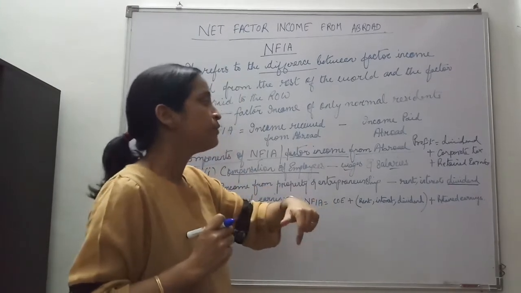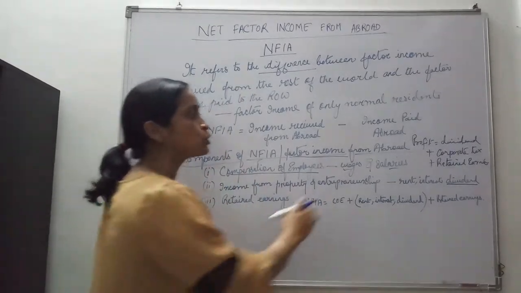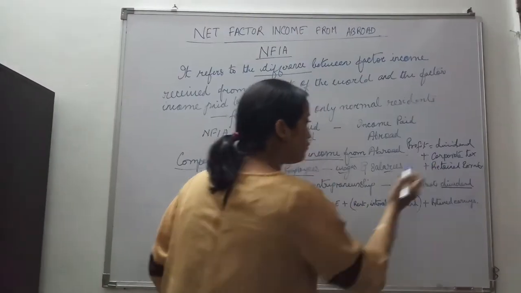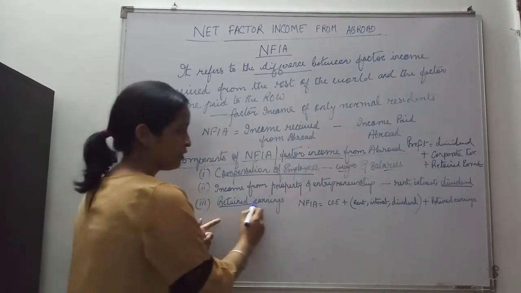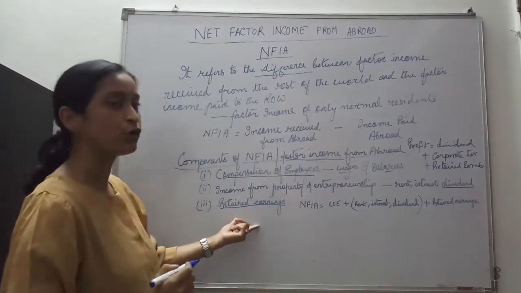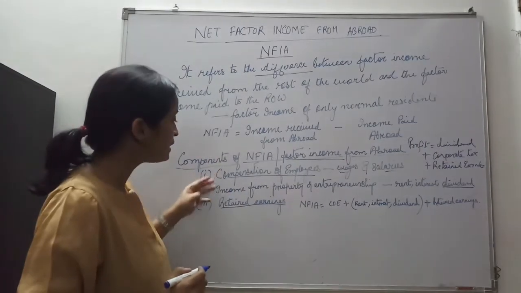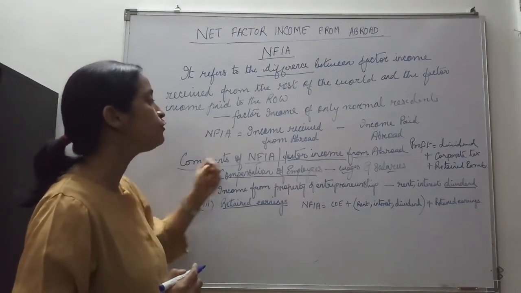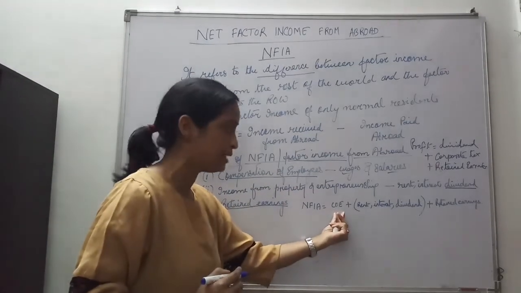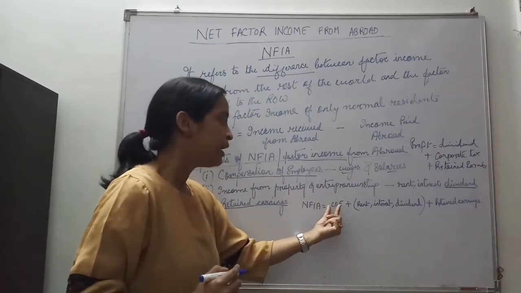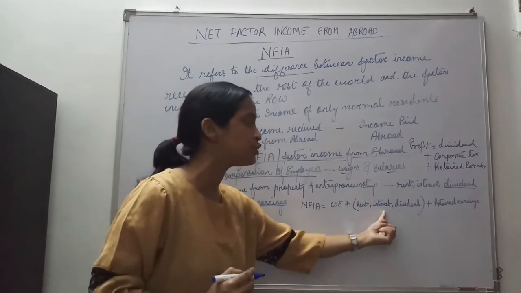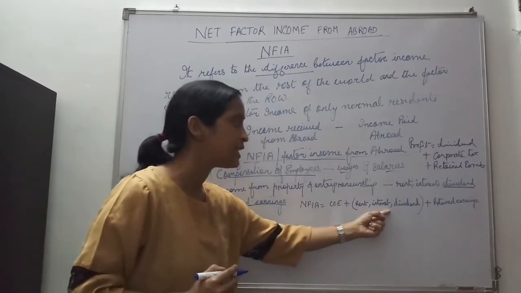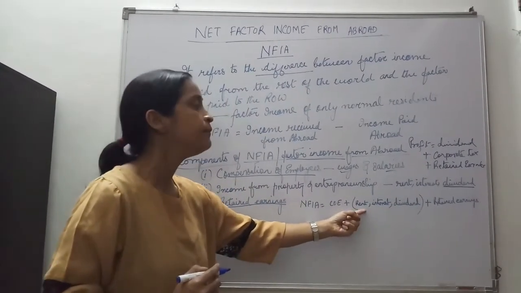And maybe some of our normal residents also earn factor income in the form of retained earnings, which is a part of profit. So these are the three components of NFIA. NFIA can come in the form of wages and salary as COE, and in the form of rent, interest and dividend, which is the income from property and entrepreneurship.